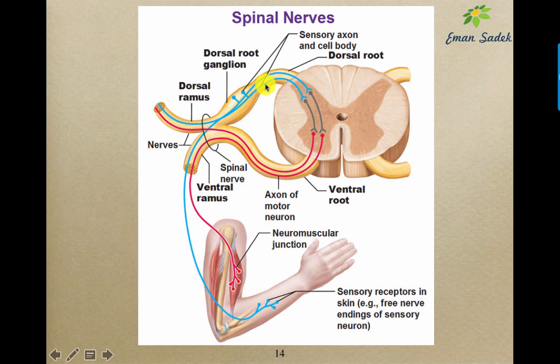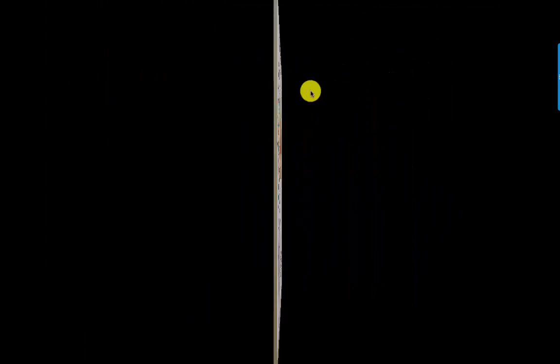So these are called medial division of the posterior root, and this is called the lateral division of the posterior root. And this is very important in the description of the coming pathways, as some of the sensory fibers pass in the medial division and others pass in the lateral division.